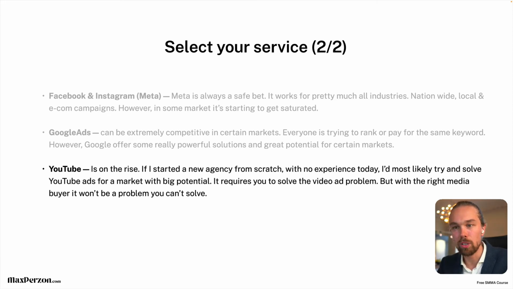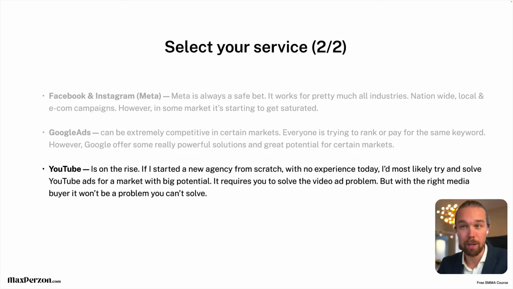And people are wanting to watch videos more and more and more. And you can do very powerful things with YouTube because the media of video is not that new. You know, video ads has been around for the longest period of time. And now instead of watching TV, people are watching YouTube. And it's also not a lot of agencies are doing YouTube.